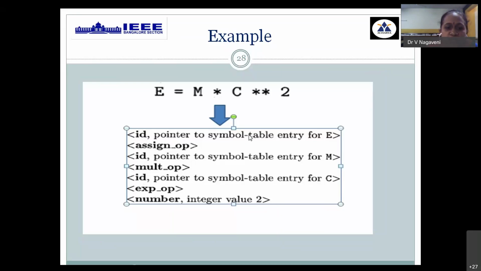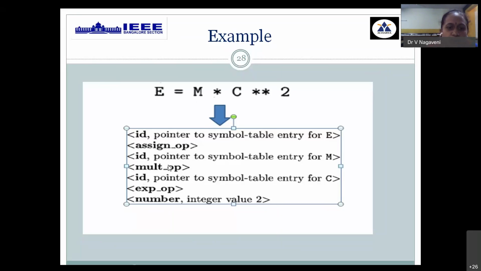So together it has two entities: ID is the token name, and a pointer to maybe 1, 2, 3, which is the row assigned for that identifier. Usually the leftmost is assigned 1, so ID comma 1 is the token name. Then the assignment operator, equal to, is a token name. Then the second variable, ID comma row number 2. So ID comma 2 is the token for M.